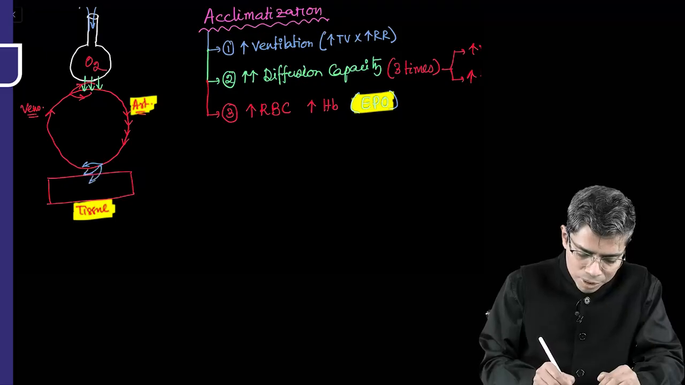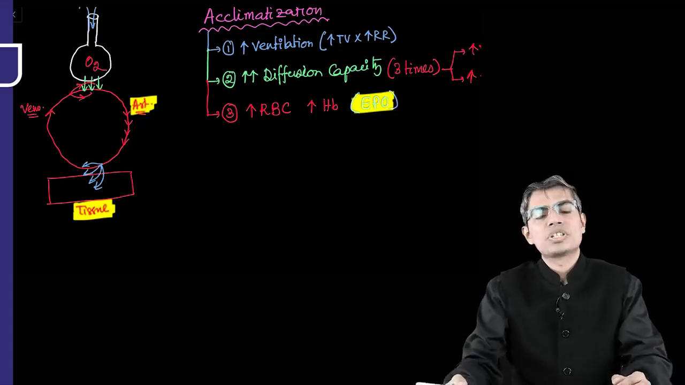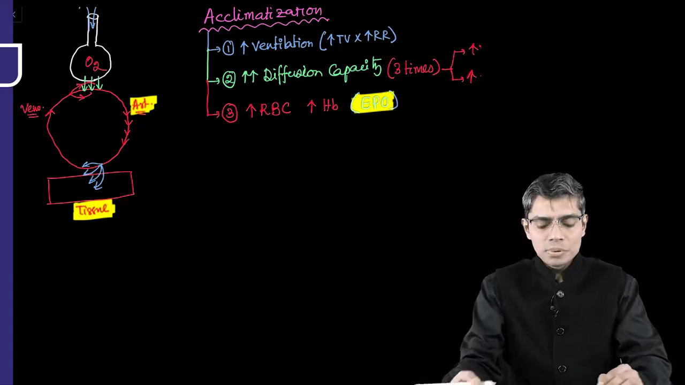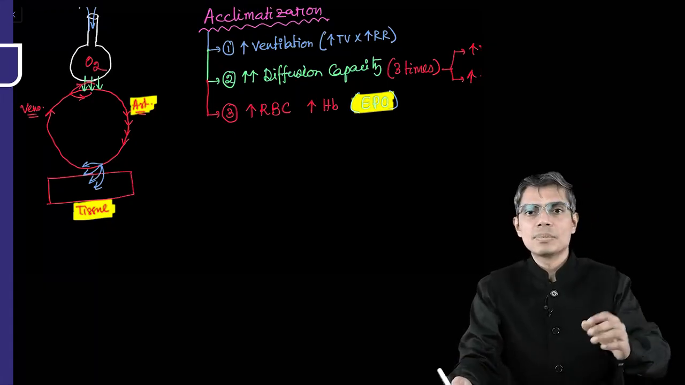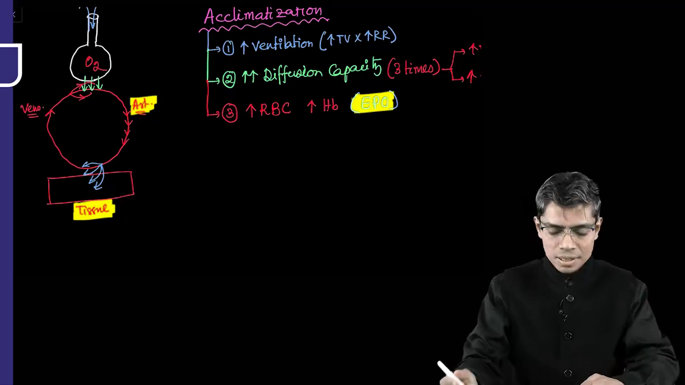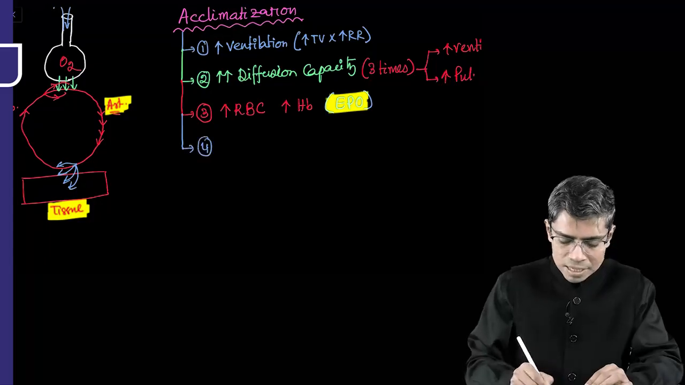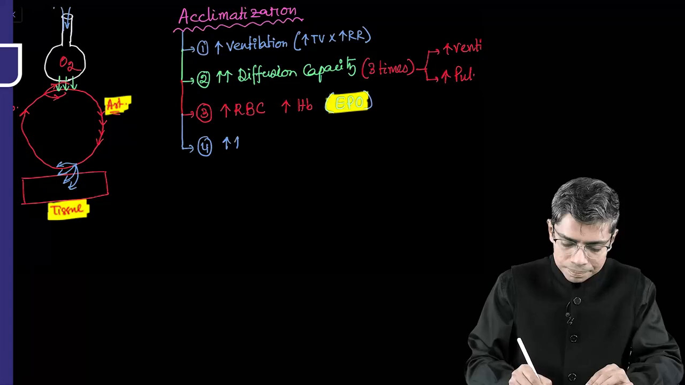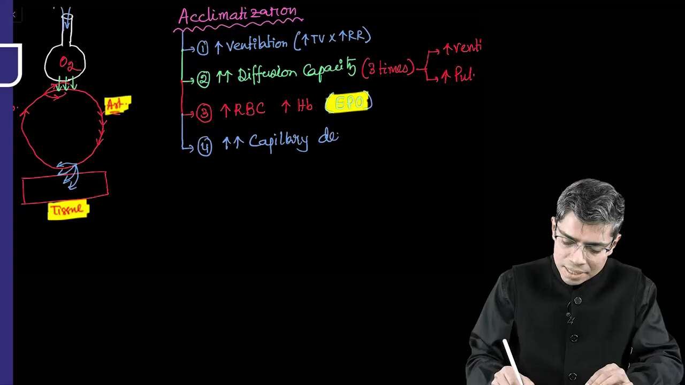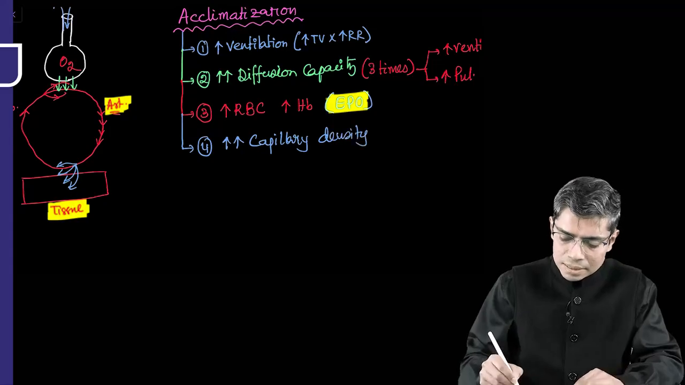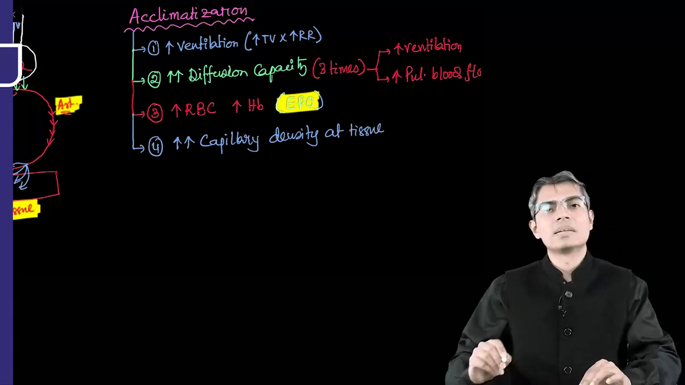capillaries at the level of tissue, that is known as angiogenesis, new capillary formation at the level of tissue. If you increase the capillary density at the level of tissue, what will happen? Tissue will get more oxygen even if there is hypoxia. So the number 4 adjustment is to increase capillary density at the level of tissue.